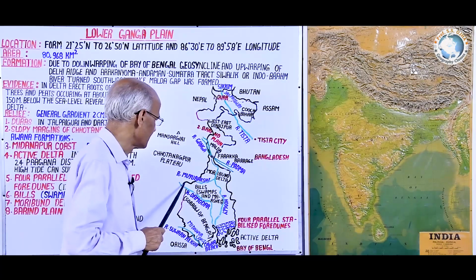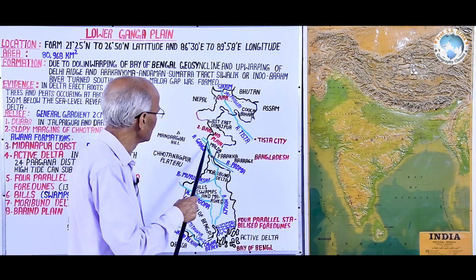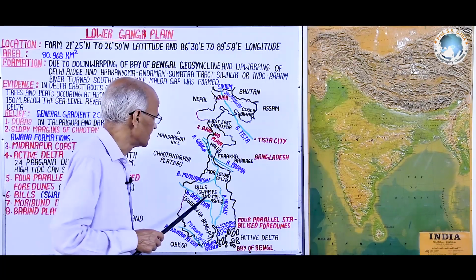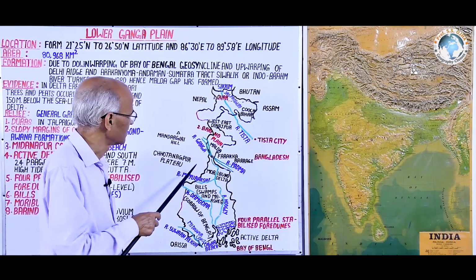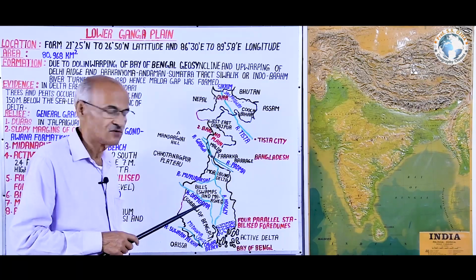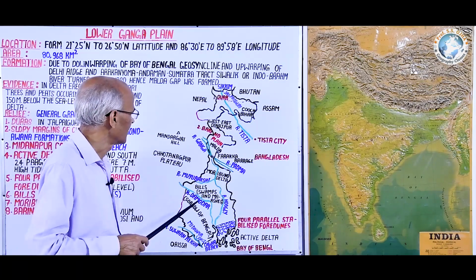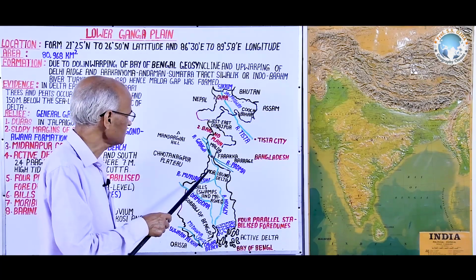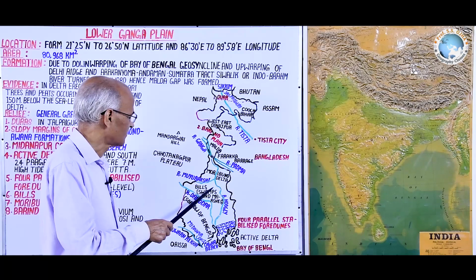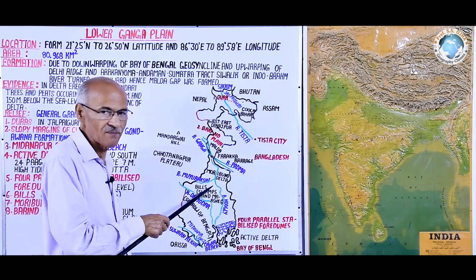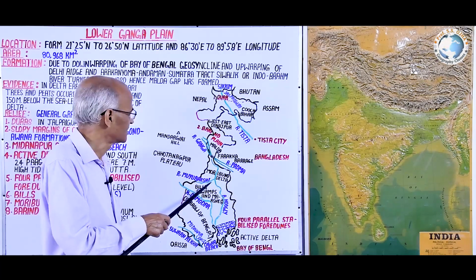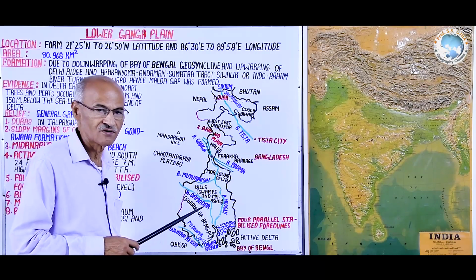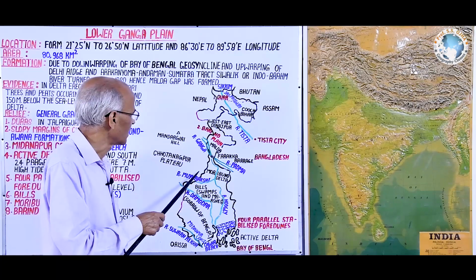Now to the west it is the 150 meter contour line. Here it is a very important thing that you should keep in mind. You should consult the map also, because when you are studying the western boundary of this Lower Ganga plain, then its western boundary is the 150 meter contour line.